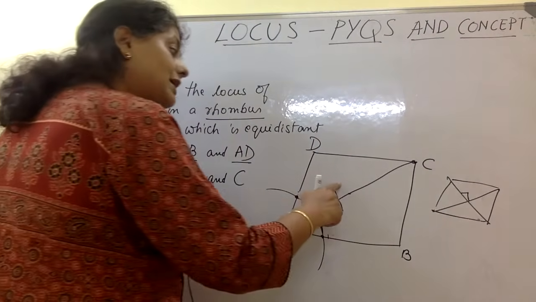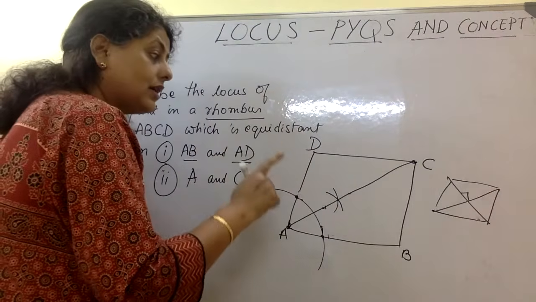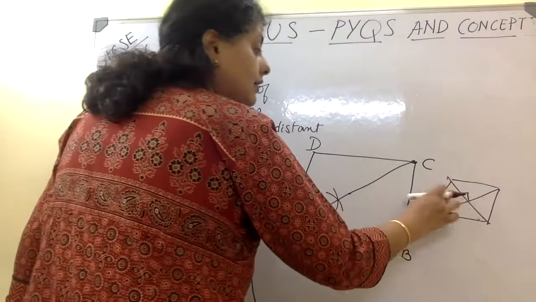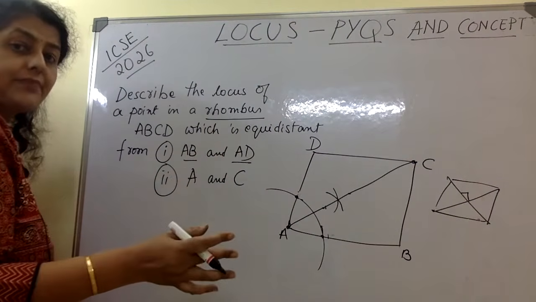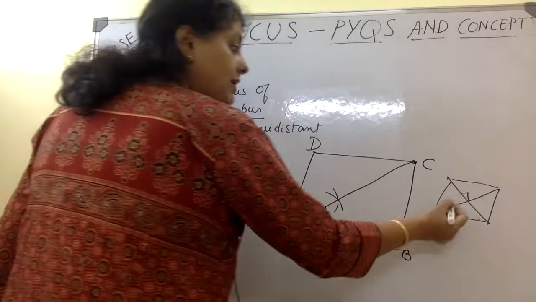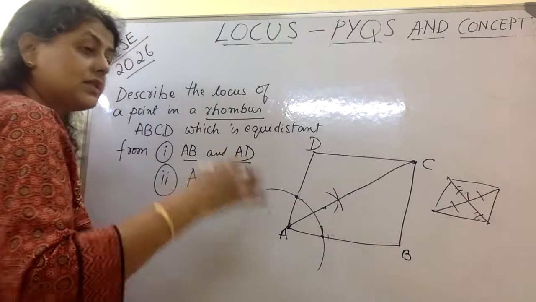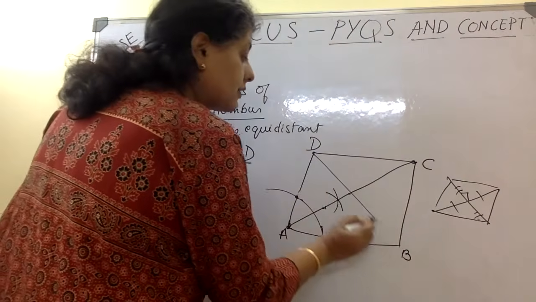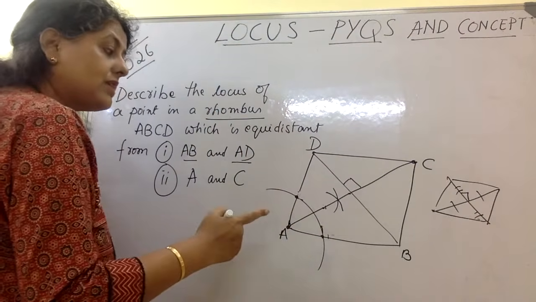So if I am making perpendicular bisector here, in order to make a locus, it is nothing but the other diagonal, that is the diagonal BD, because diagonals are bisected always in all parallelograms, and in rhombus it is bisected at a 90 degree. So here we are going to get it. Now how to draw this perpendicular bisector?